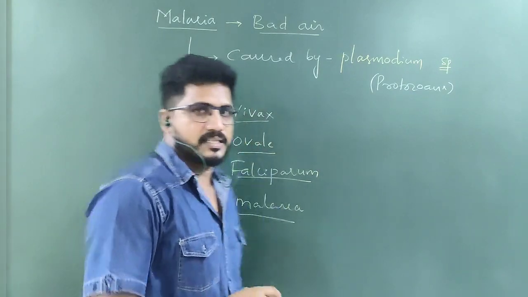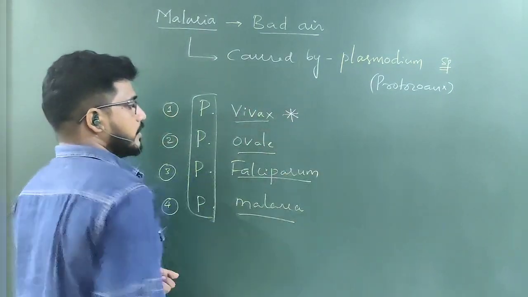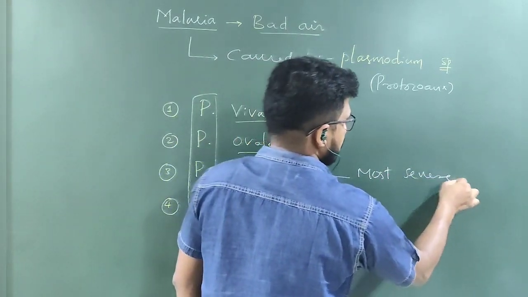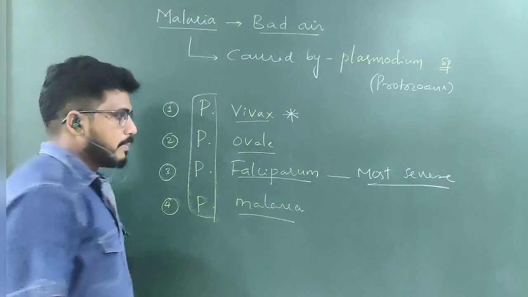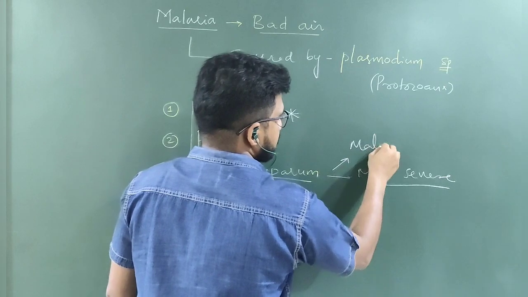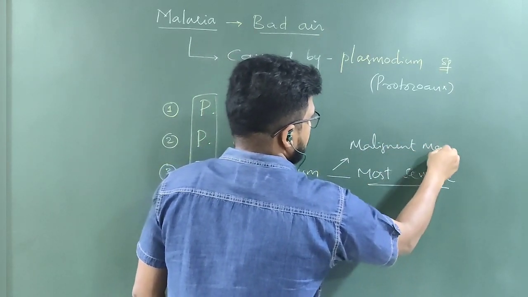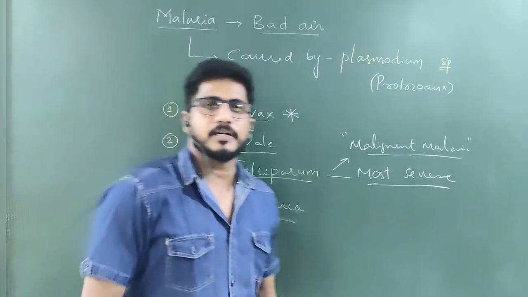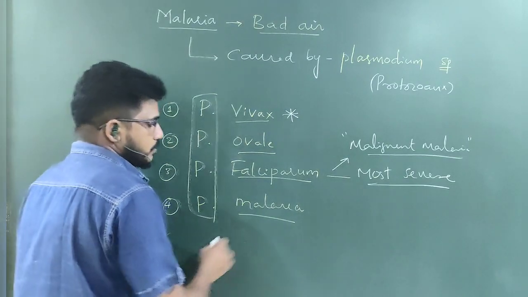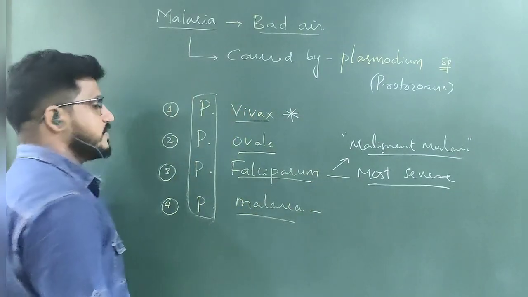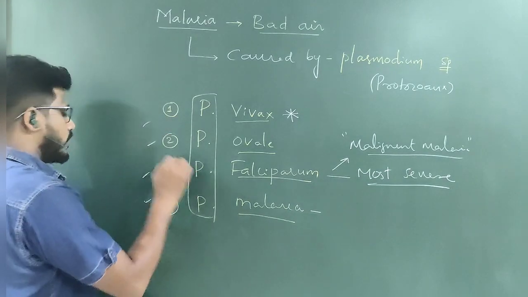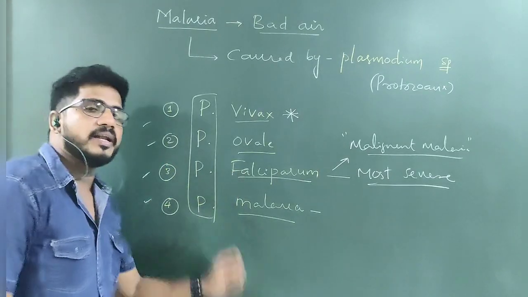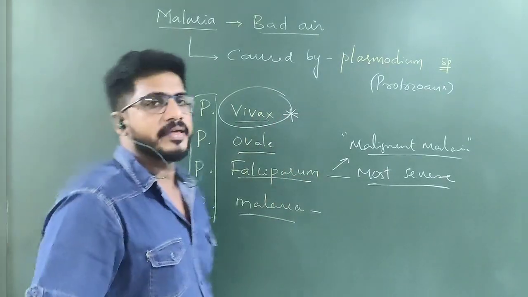And we are going to discuss the Plasmodium vivax life cycle. Plasmodium falciparum is the most severe malaria, also called malignant malaria. In this, brain fever will be a final symptom and the person will die. And Plasmodium malariae causes quartan malaria. We will discuss the details later. The 4 species that cause malaria are Plasmodium vivax, Plasmodium ovale, Plasmodium falciparum and Plasmodium malariae. In that, what we are going to discuss is Plasmodium vivax.